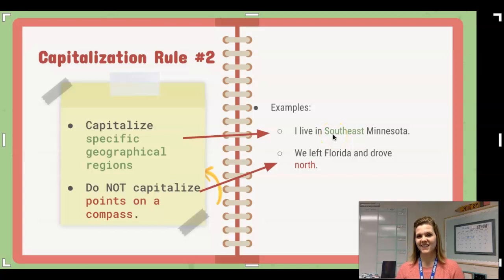In our next sentence, I mention a point on a compass. We left Florida and drove north. This word north is being used as a point on a compass, and so north does not need to be capitalized. So again, it all comes down to how the word is being used in context.